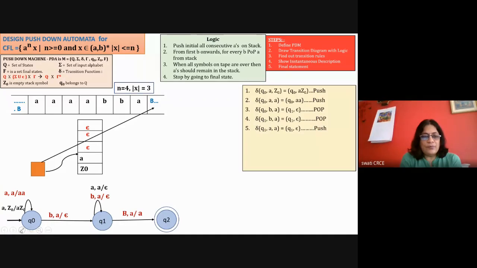Here it is not a push operation, it is a pop operation, because epsilon is there.